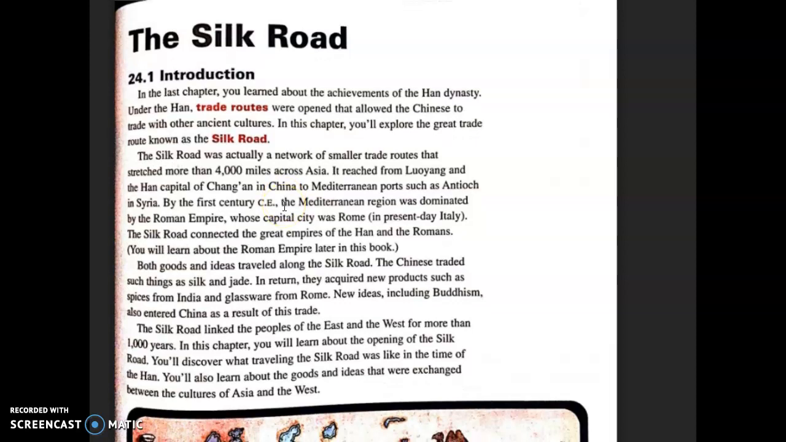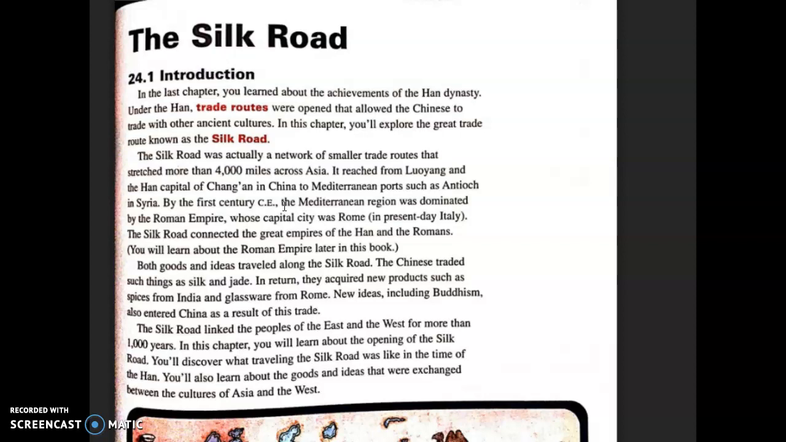The Silk Road. Introduction. In the last chapter, you learned about the achievements of the Han Dynasty. Under the Han, trade routes were opened that allowed the Chinese to trade with other ancient cultures. In this chapter, you'll explore the great trade route known as the Silk Road. The Silk Road was actually a network of smaller trade routes that stretched more than 4,000 miles across Asia.